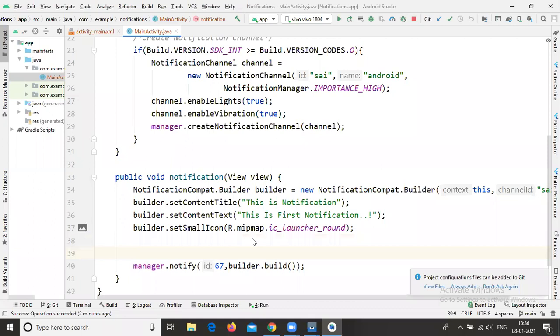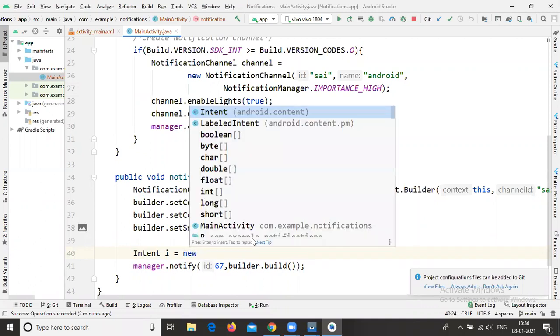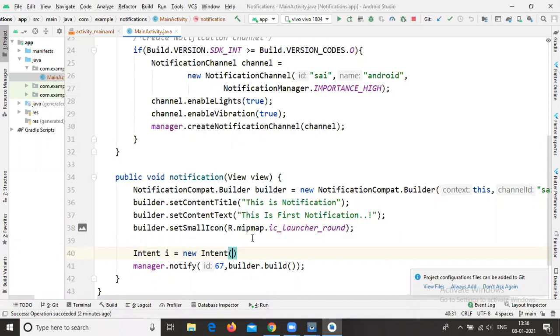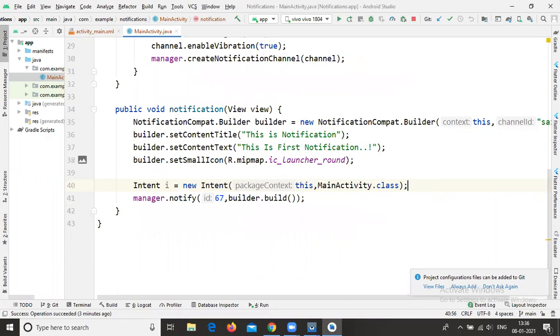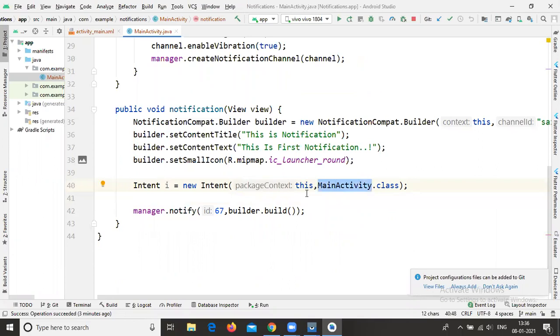All of you write Intent i = new Intent(this, MainActivity.class). The first parameter is this, comma, because I need to navigate from this activity only, so MainActivity.class. Why? Because in my project I have only one activity, that is MainActivity. In case you have different activities, you need to change these activity names.